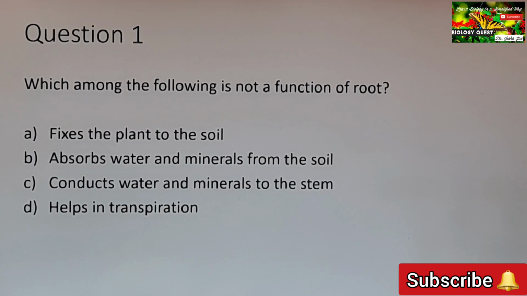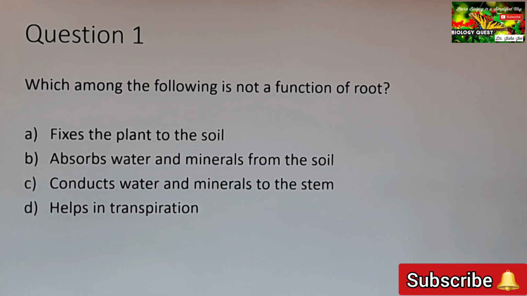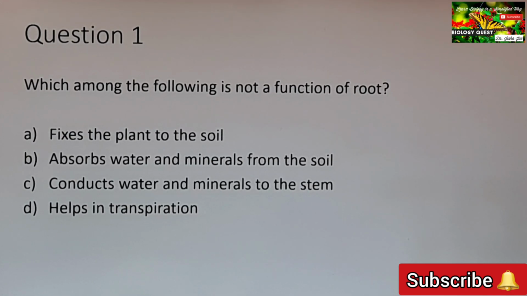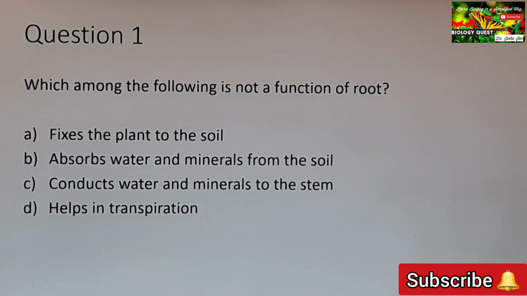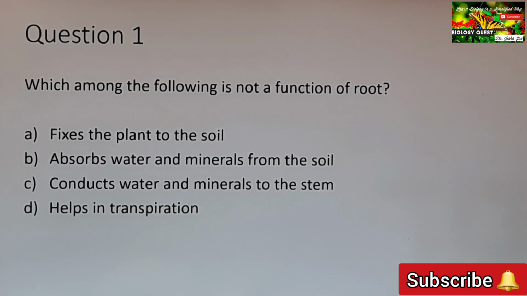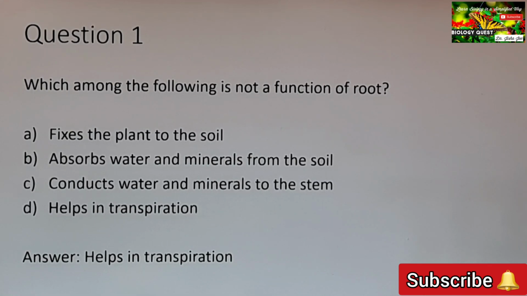Option A, fixes the plant to the soil. That is a function of root. Roots help in fixing the plant to the soil. Second option, B, roots help to absorb water and minerals from the soil. That is also correct. C, conducts water and minerals to the stem. That is also a function of root. Root helps in the conduction of water and minerals to the stem. The fourth option, option D, helps in transpiration, is not a function of root. So the answer is option D, helps in transpiration. Okay, so the question is, which among the following is not a function of root? Answer, helps in transpiration.